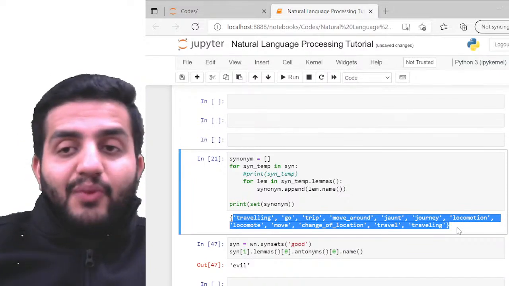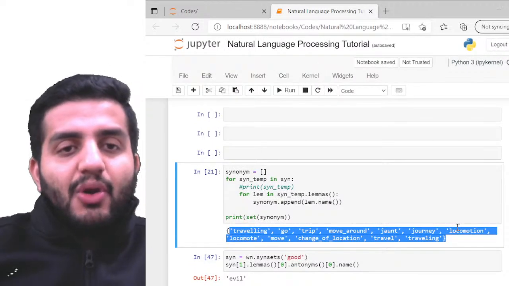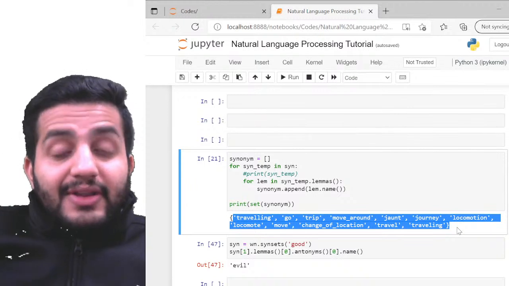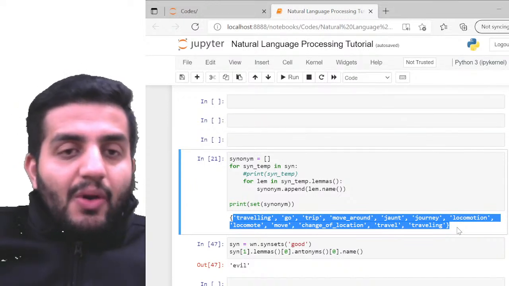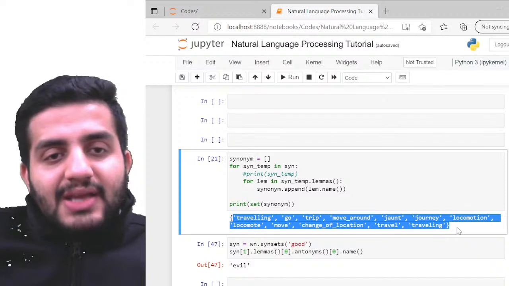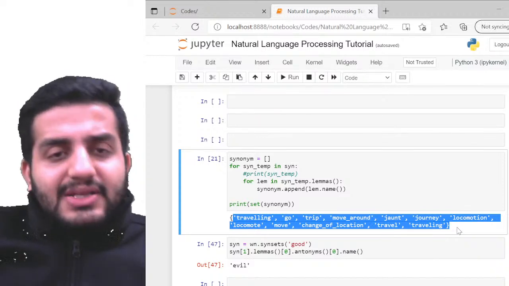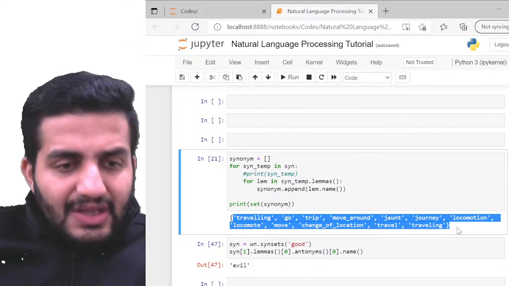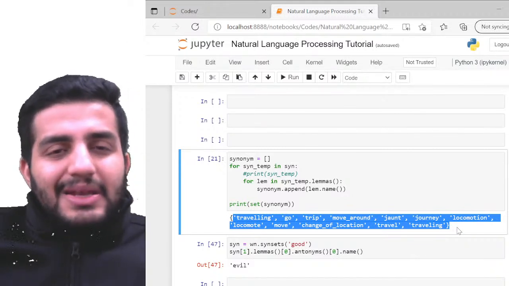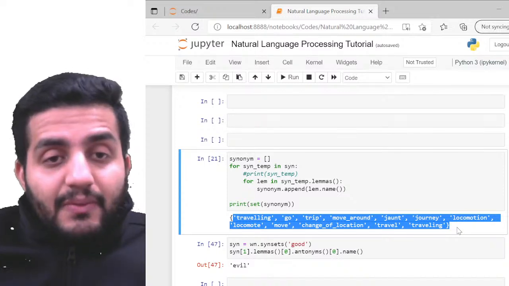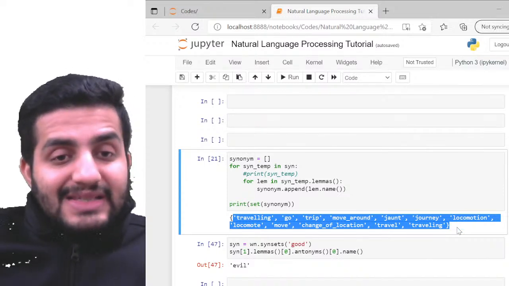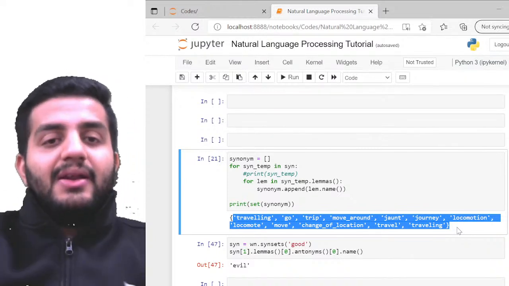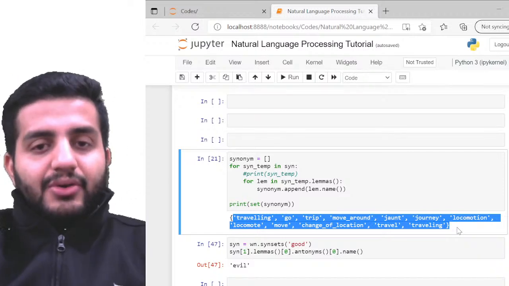So now we have identified the synonyms, right? You can always define rules on whether you want to keep these words separately in all the other places, or club them once and then count them, or whatever the logic is, right? If you know the same word is repeated twice, thrice, or maybe 10 times by some other word where the meaning is the same, you can take your respective actions on that, right? So this is where synonyms play an important role.